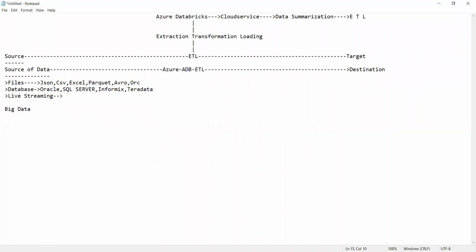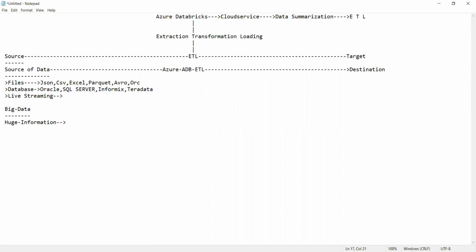So what do you mean by big data? Tell me now. Big data is nothing but what? Huge data, a massive amount of data. Big means huge. Data means information. So we can say huge information, or a massive amount of information. Huge information or a massive amount of information is called big data.